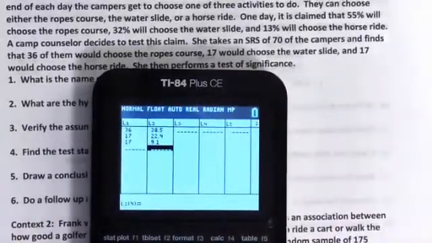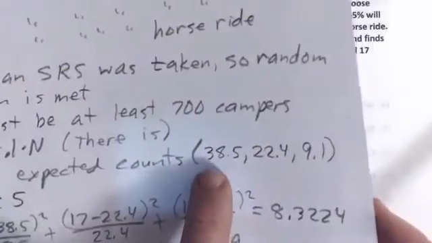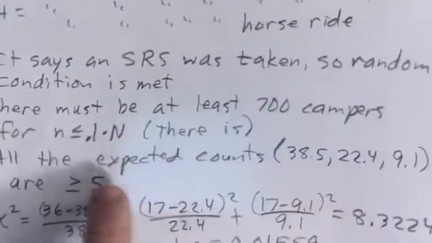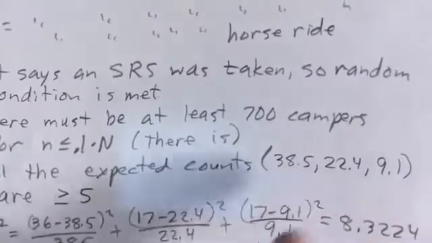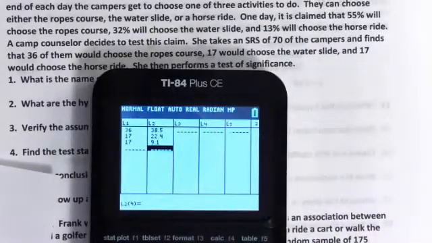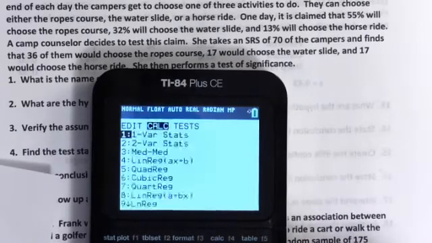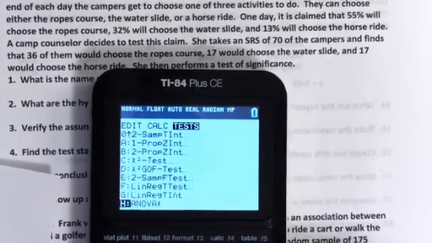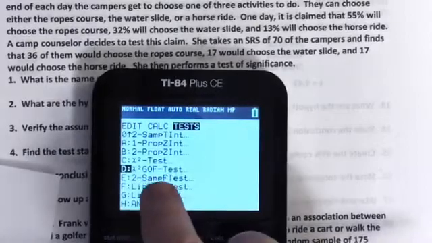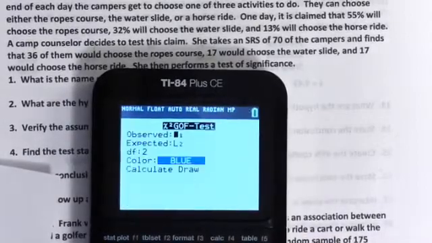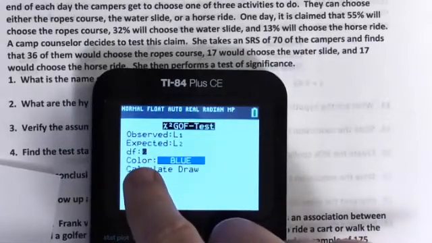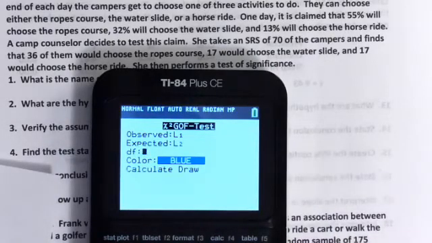Now you must list the expected counts in your conditions, in your assumptions. That's important. Then to do your mechanics, you would go stat, tests, and scroll down to goodness of fit test, GOF, hit enter, list 1 and list 2. Your degrees of freedom is the number of categories minus 1 for goodness of fit, so that would be 2 here.